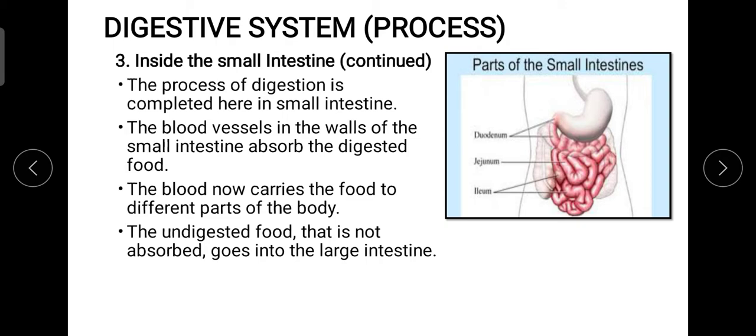Now for this purpose, what is the specificity of the small intestine? It is the presence of blood vessels at the wall of the small intestine, because of which the smaller soluble material into which the food has been converted is taken up by the blood vessels inside the body. Now this blood will carry the nutrition and the energy to the whole body.